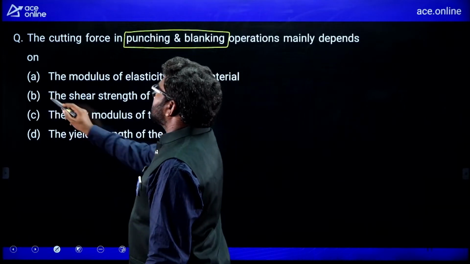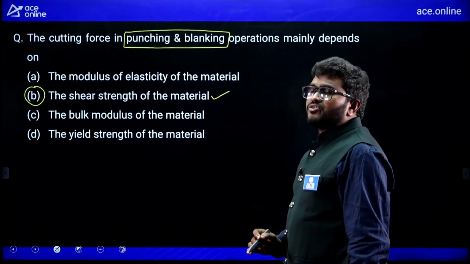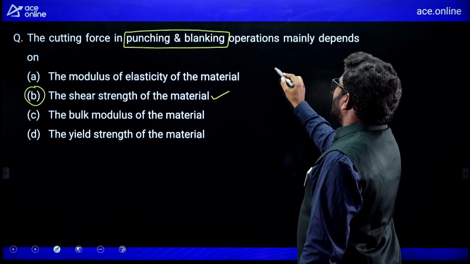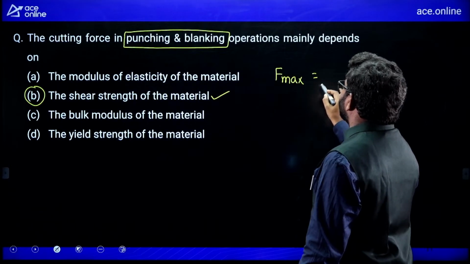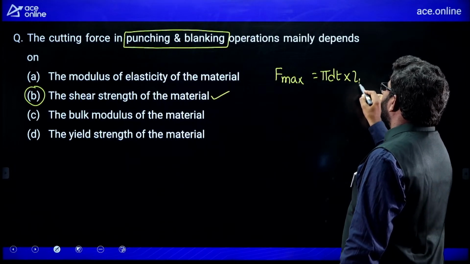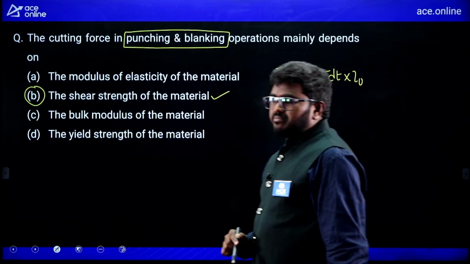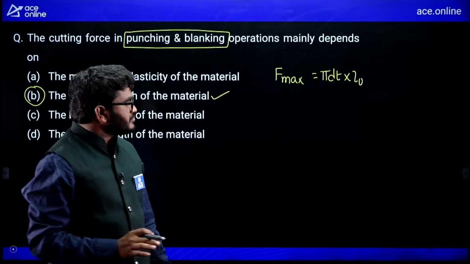So, B is the correct answer. As you know that, I also gave a formula, maximum punching force is equal to perimeter into thickness, pi d t, into tau u, ultimate shear strength, because in punching and blanking the material is failed by shear.